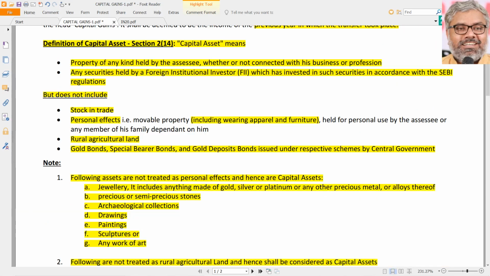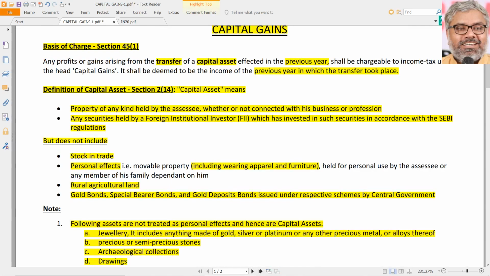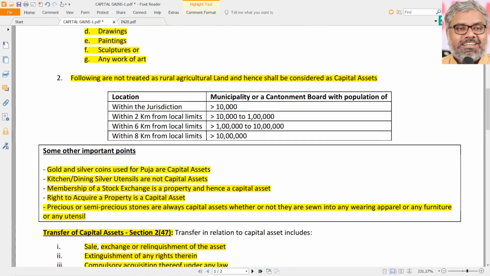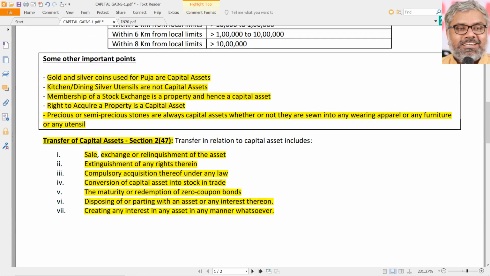So what is a capital asset? We have known that. What is a transfer? We have known that now. And when a capital asset is transferred during the previous year, then any gain or loss arising from that transfer is subjected to tax under the head of capital gains.